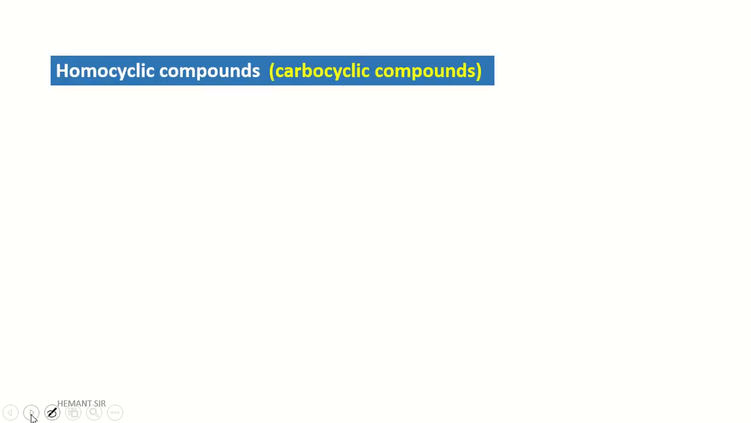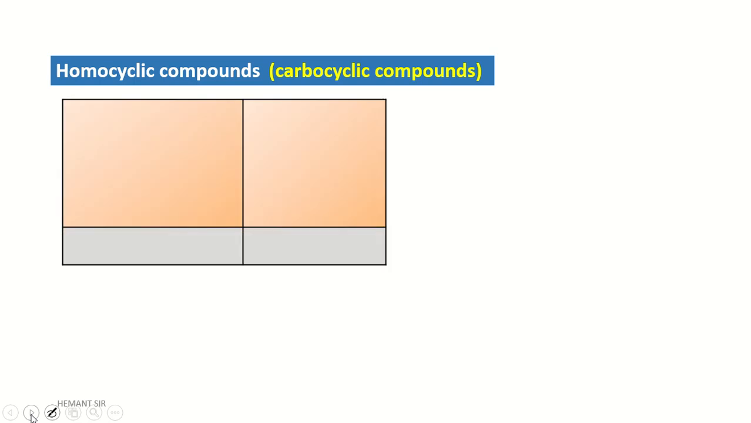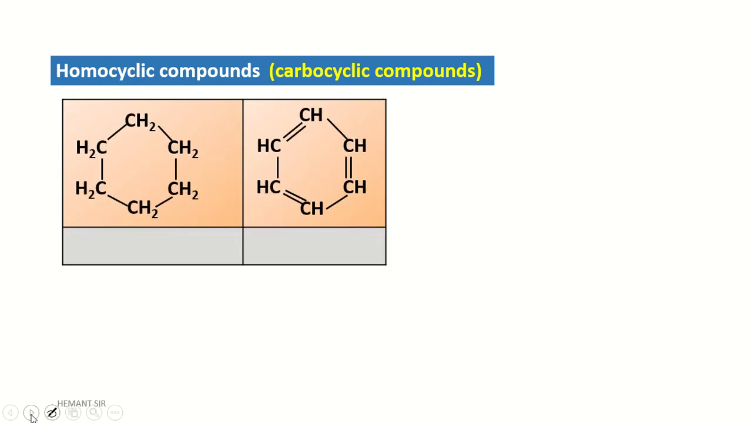Homocyclic compound. It is also called carbocyclic compounds. We have example number 1 and number 2. Number one example has only carbon and hydrogen atoms. Number one structure does not have alternate double and single bonds. But if you see carefully, the second structure has carbon and hydrogen but also has alternate double and single bonds.